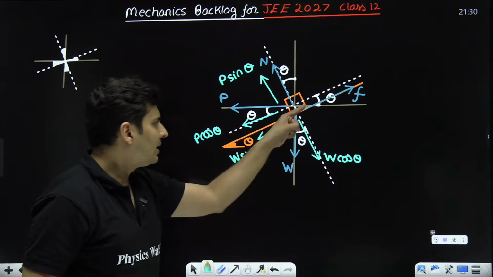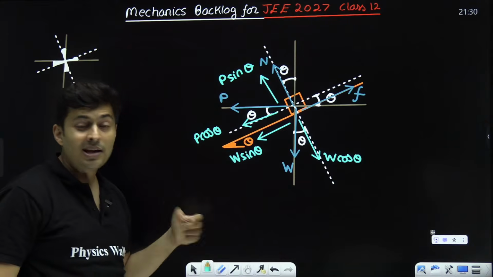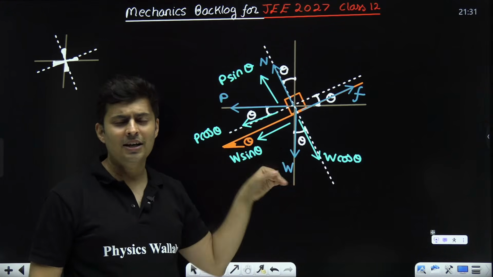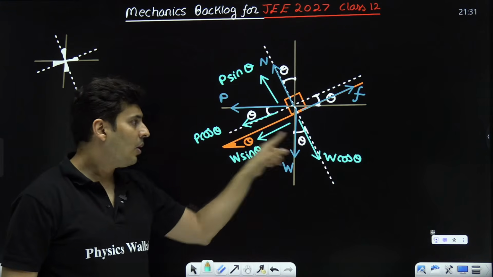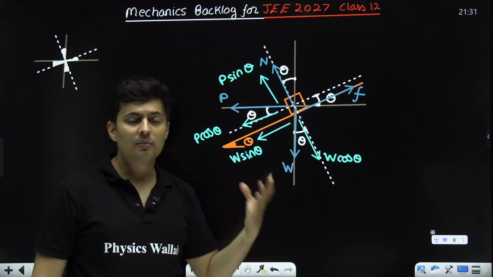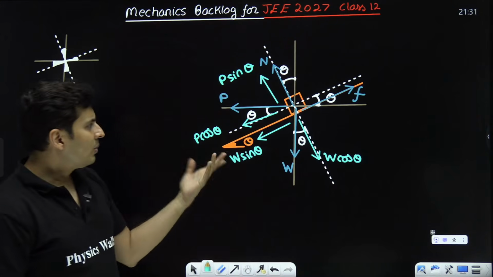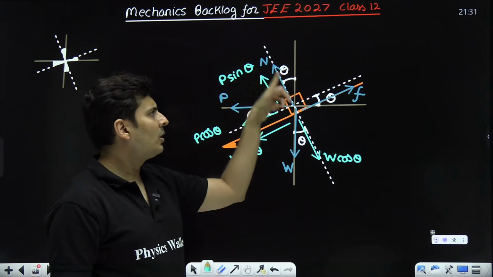Notice how the directions are the same, but one is a sine component, the other is a cos component. A lot of people learn by heart, sir, this is cos direction, this is sine direction, blah, blah, blah. Nothing like that. Check whether it is closer or far away from the angle from which you are resolving or splitting.